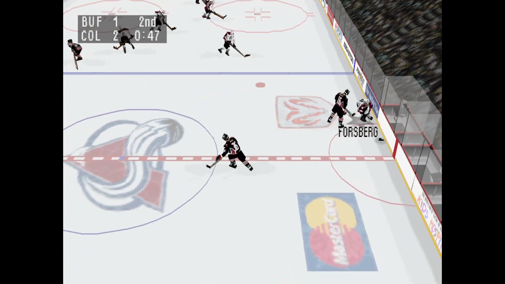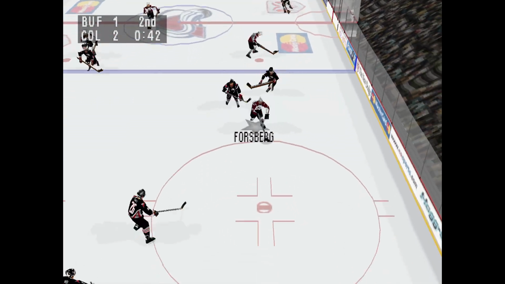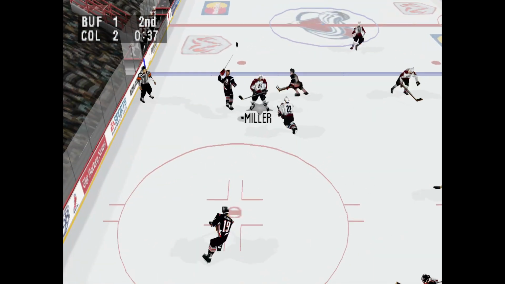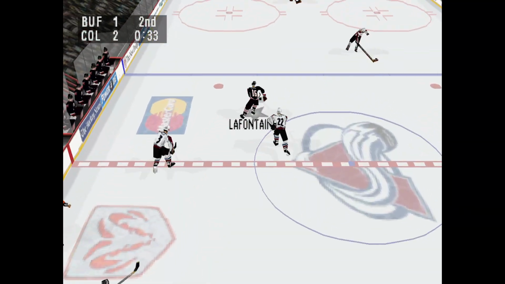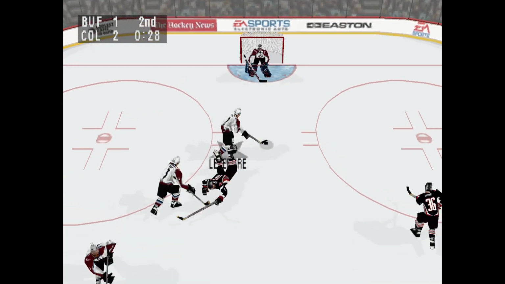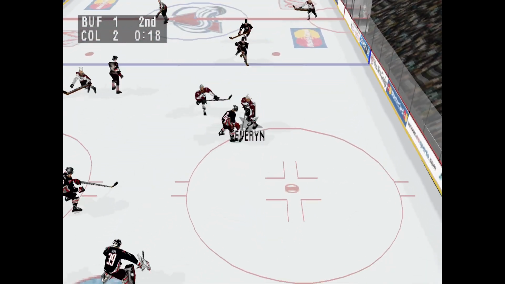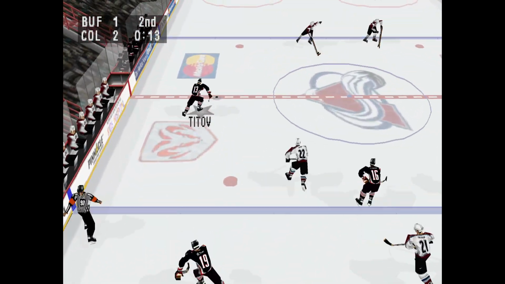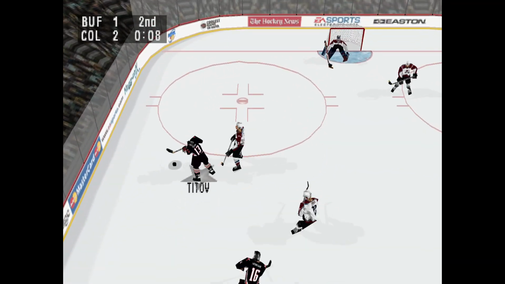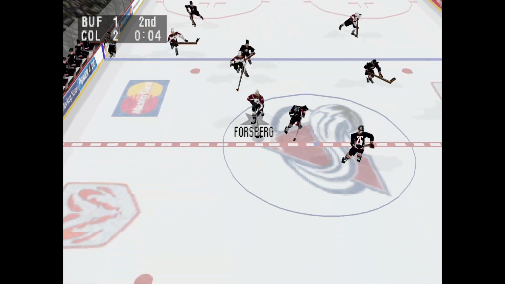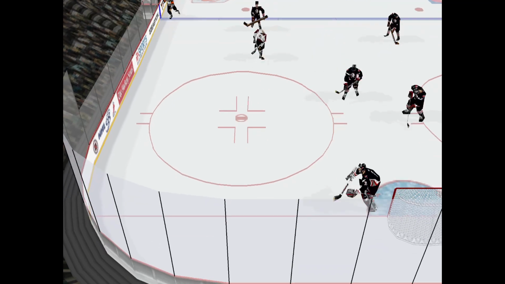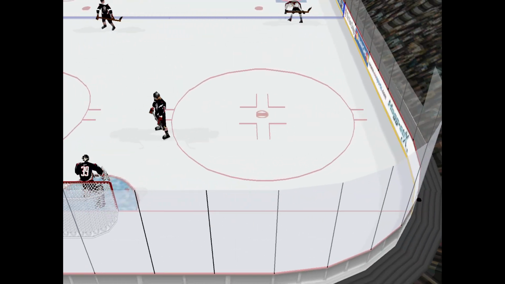Here we go again. LaFontaine, short pass. Forsberg passes it. Pass intercepted. LaFontaine shoved by Miller to the net. Only 30 seconds to go. Plant moves it on. Barnaby, short pass. 10 seconds remaining in the period. Intercepted. And that's the end of the second period.